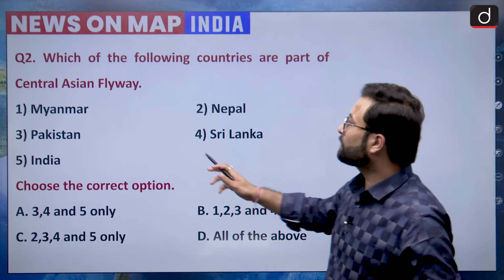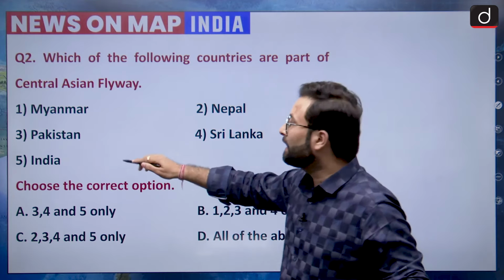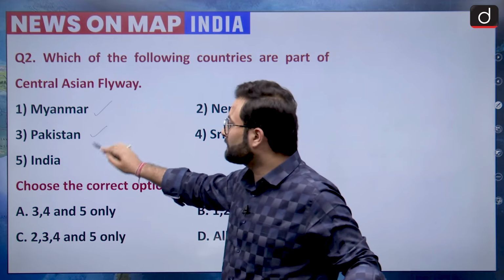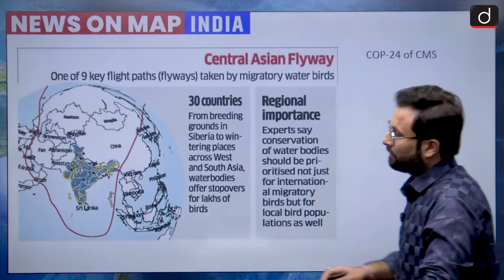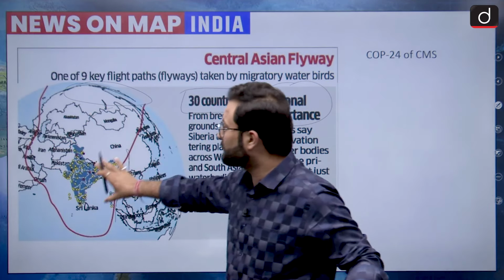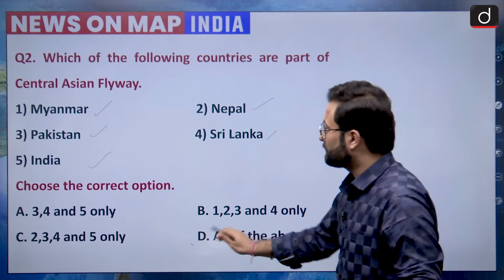Here, as I told you, most of the countries are part of this particular flyway. Here you can say that Myanmar, Pakistan, India, Nepal and Sri Lanka, all these are basically covered in this particular region. So we can say that all of the above is your answer. Okay, so D would be your answer.